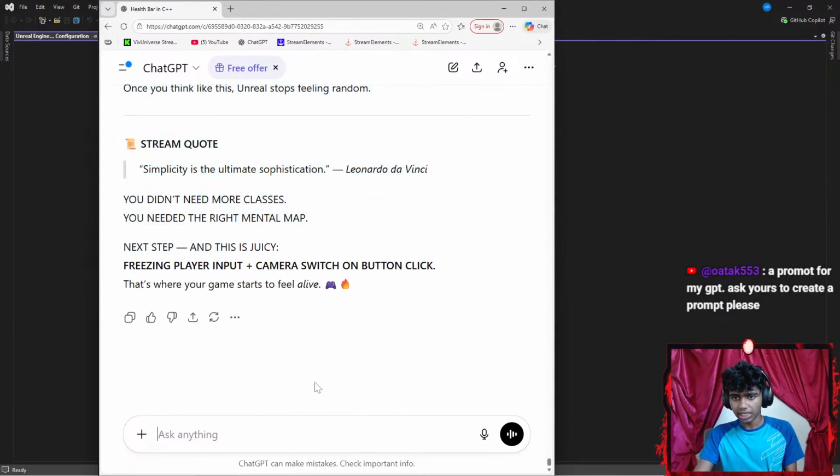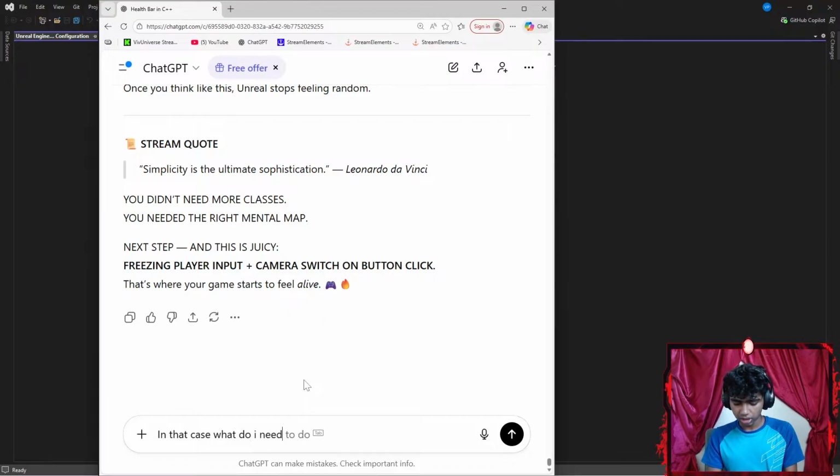Okay, let me just go ahead and say, in that case, how or what do I need to add for my, let's say, static mesh? I could go ahead and add a static mesh as well. I just need something that does not move. Okay, actually, I think I got it. I think I got that part. Okay, wait, let's say, in that case, is there a way to... not actually. Okay, maybe I'm just gonna go to my Unreal Engine.